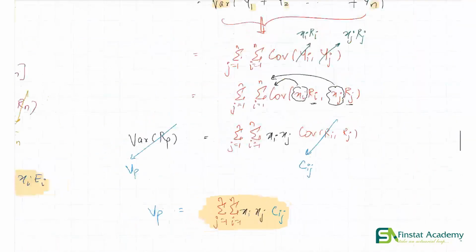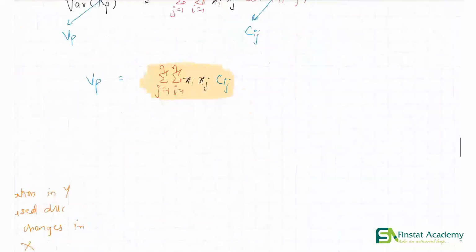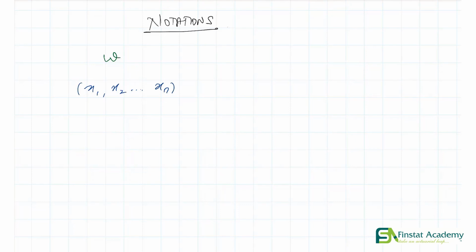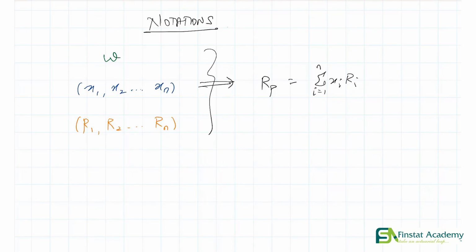So I'll just quickly recap what we did in this video. We were essentially looking at notations. We started off with W, which represented our initial wealth. Then we moved on to X1, X2, all the way up to Xn, which represent the proportion invested in each asset. Then we had R1, R2, all the way up to Rn, representing the percentage return on each asset. So using all this information, we were able to find what RP is, the percentage return on a portfolio, which turned out to be simply the sum of xi ri, i going from 1 to n.